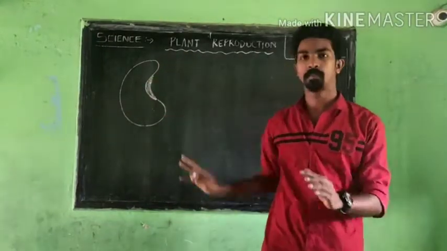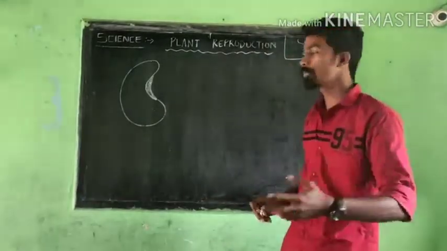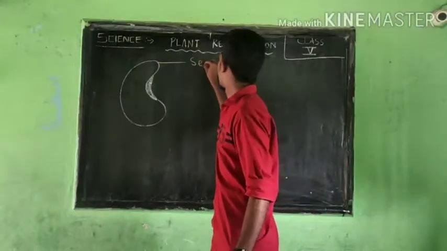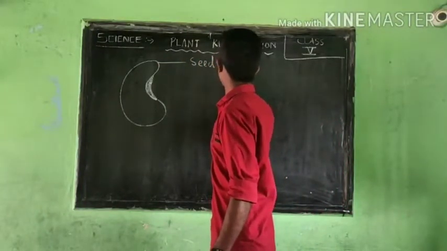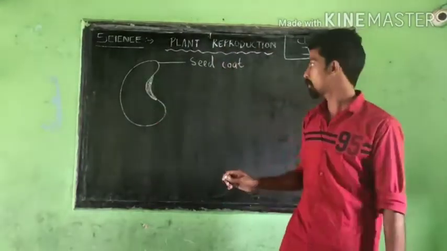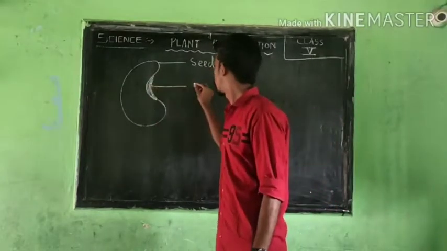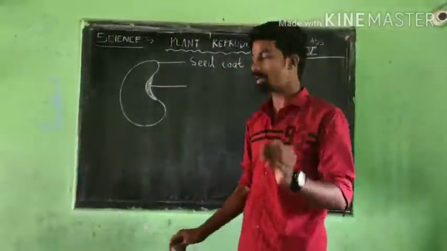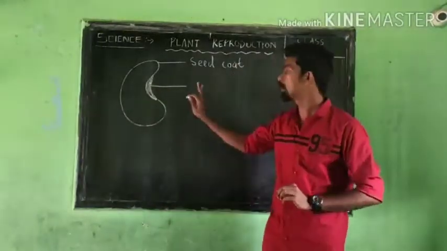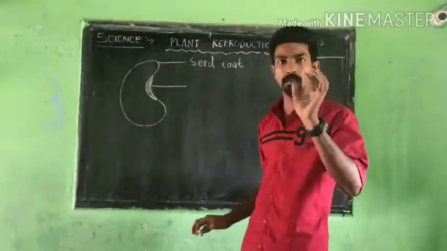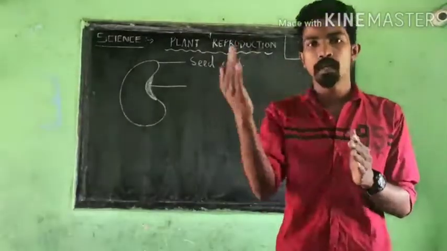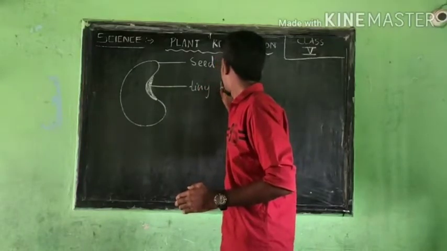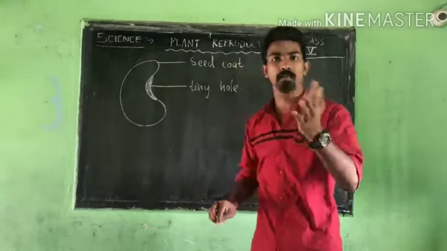Like this. This is a small rough figure of the structure of a pea seed. So pea seeds have a seed coat. There will be an outer covering, a seed coat. Then if you watch carefully and observe it properly, you can see some small holes in a pea seed. That hole allows air to pass through it. So there are small tiny holes.